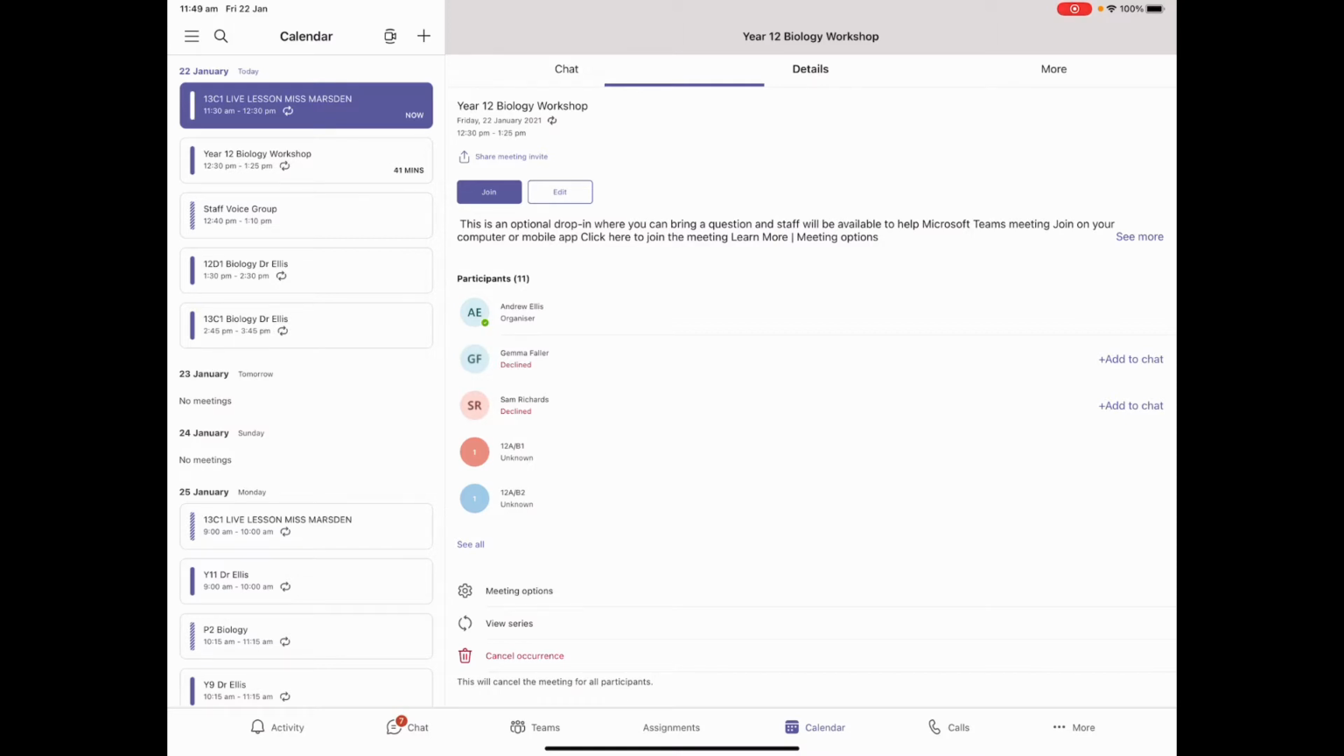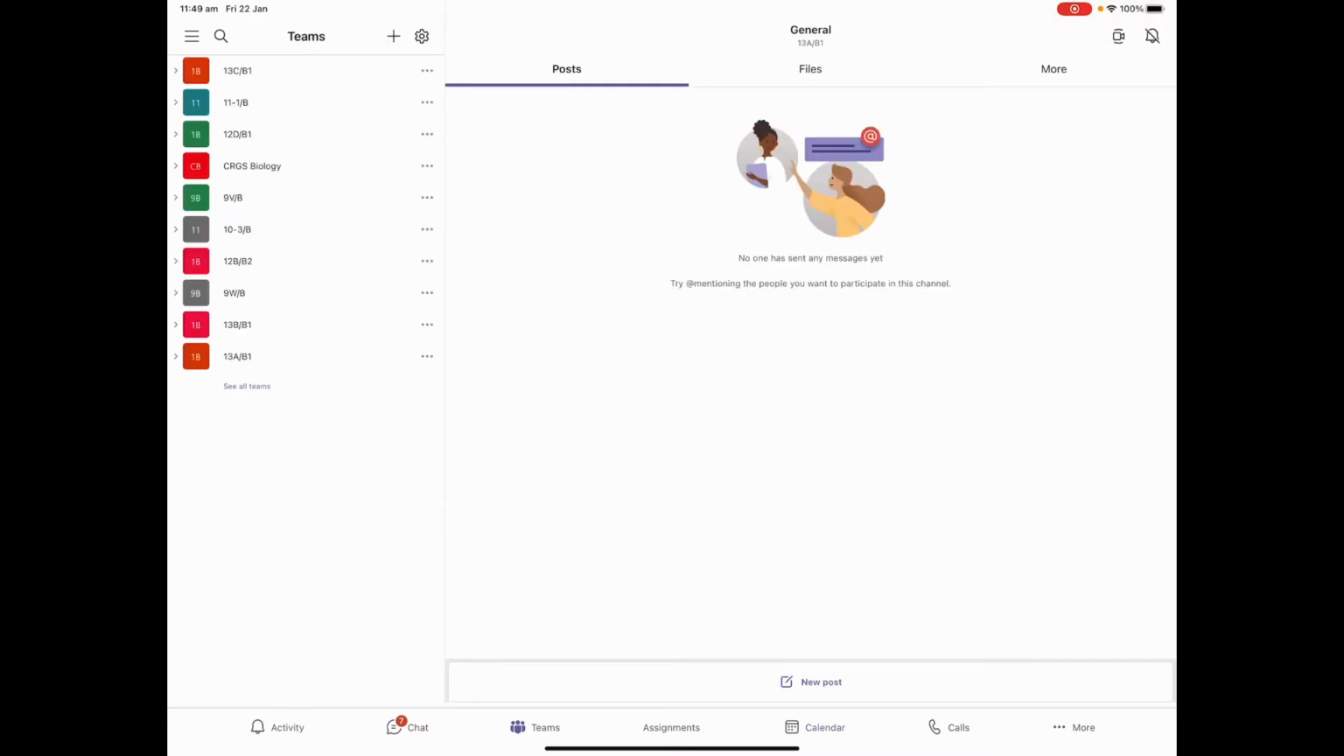So it's currently on Calendar. You can see on the bottom bar, it's completely different to the desktop version. So it's on Calendar at the moment. So I'm going to go to the third one from the left, which says Teams. I open up that, and it brings up all my classes. Okay, I now need to open the class.